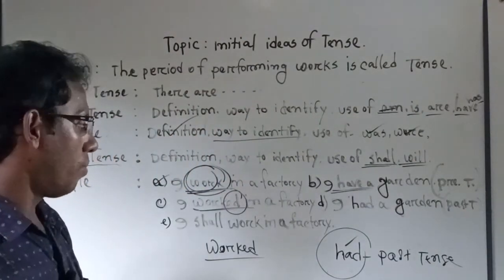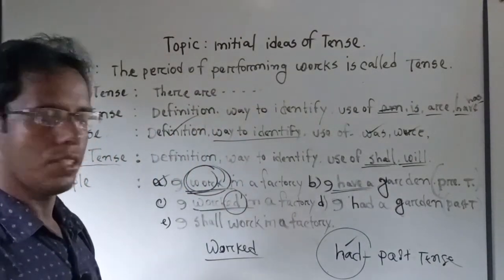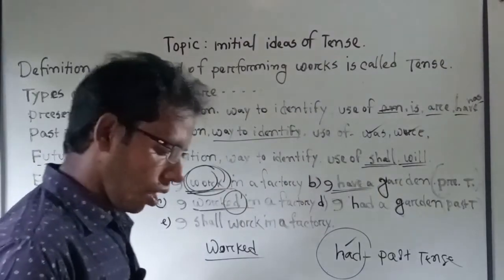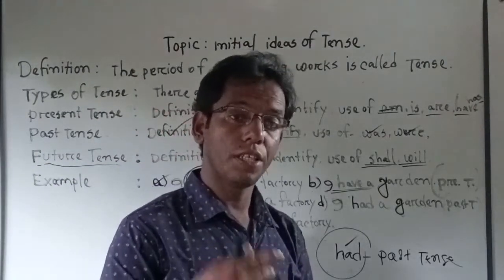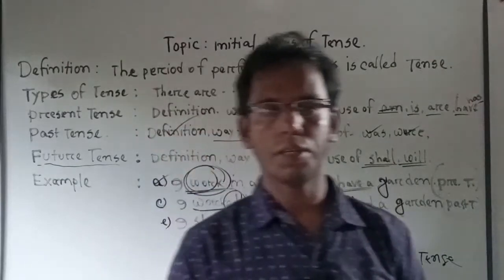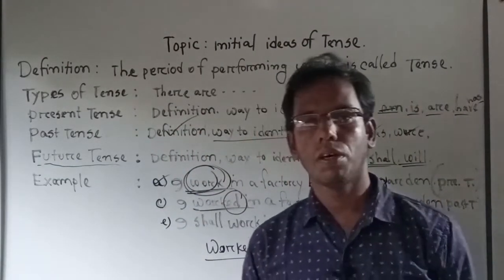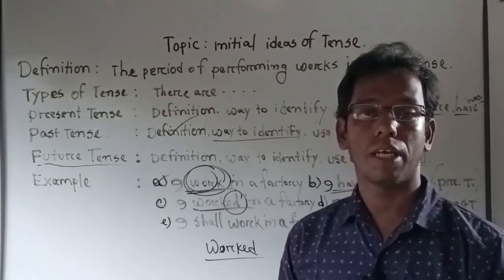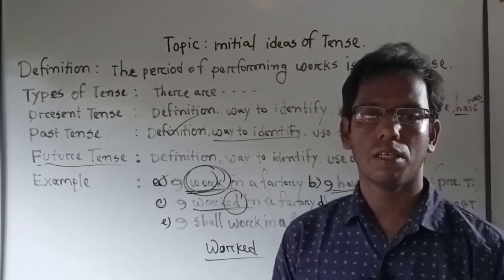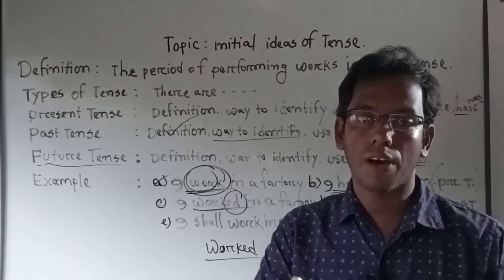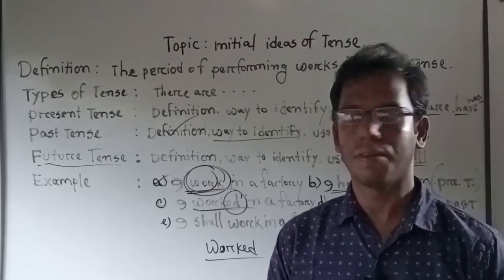Now, number E: I shall work in a factory. I told you how we can identify future tense. We must find out the use of shall and will. In future tense, we will find the use of shall and will.